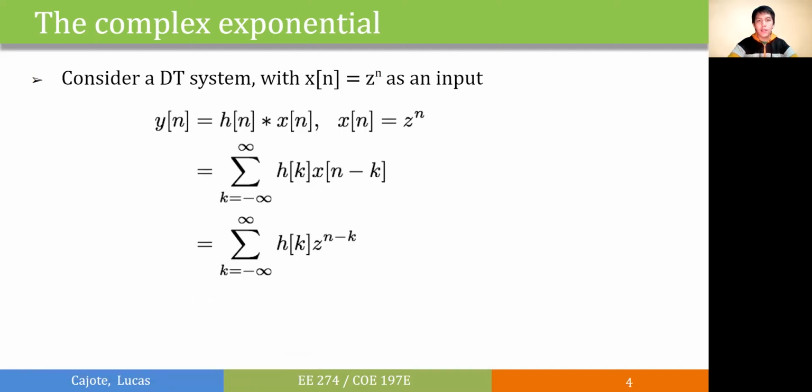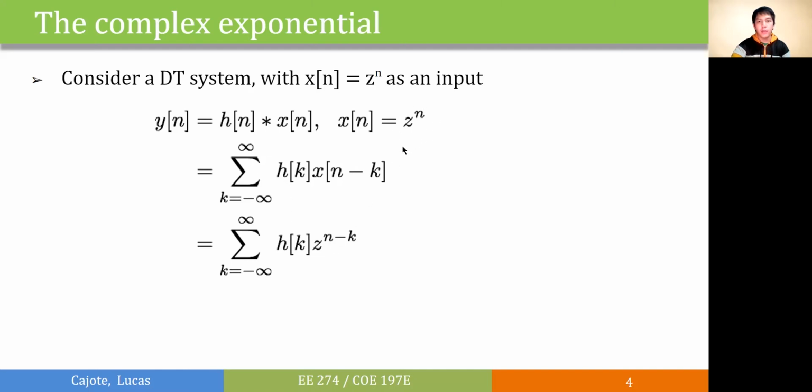Let's consider a discrete time system with our generalized complex exponential input. We know that to get y of n, we need to convolve our x of n with the impulse response of the system. And by using the convolution formula, we can have this summation of h of k, x of n minus k, from negative infinity to positive infinity.